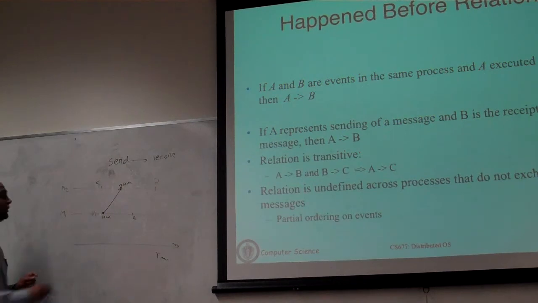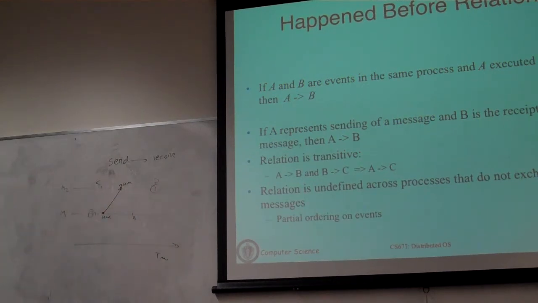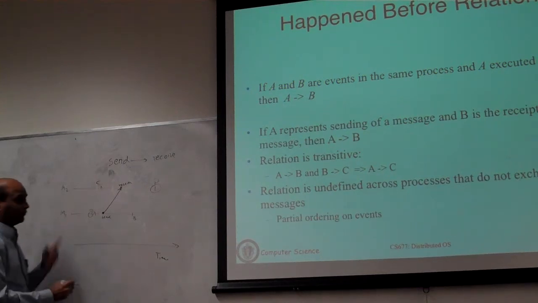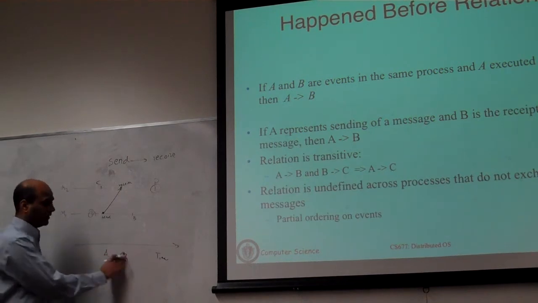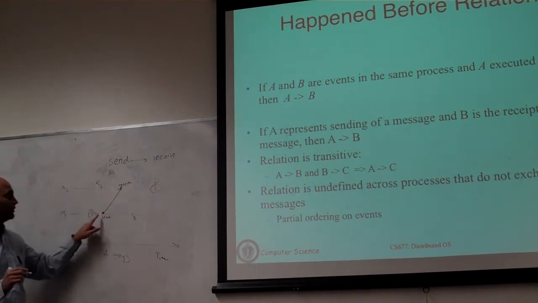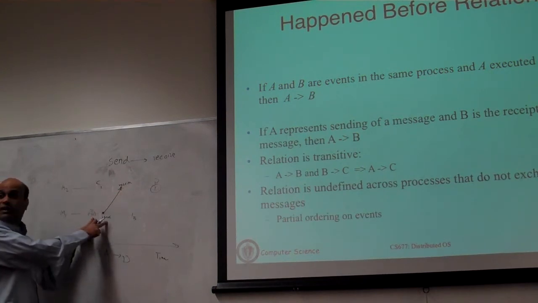So what can you now say about event A and event D in particular? You can now claim, in fact, you can derive this just by looking at this picture, that A has happened before D, because the send has happened before the receive. Within this process, A has preceded the send.